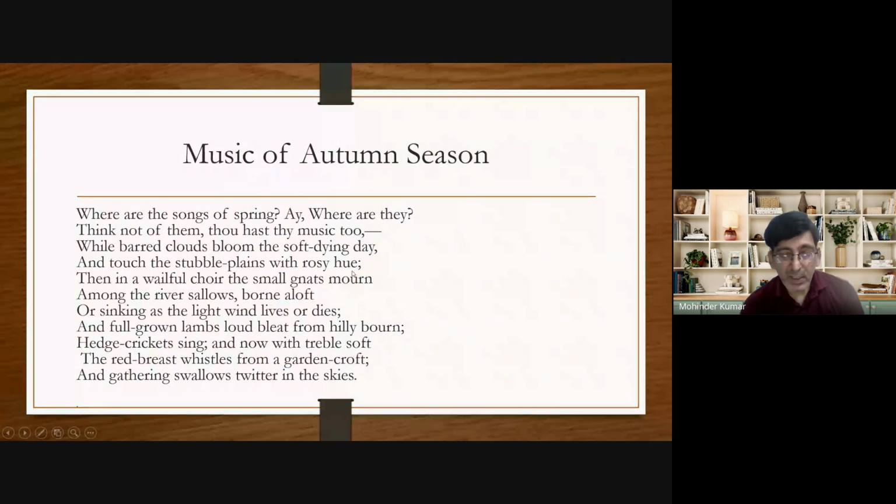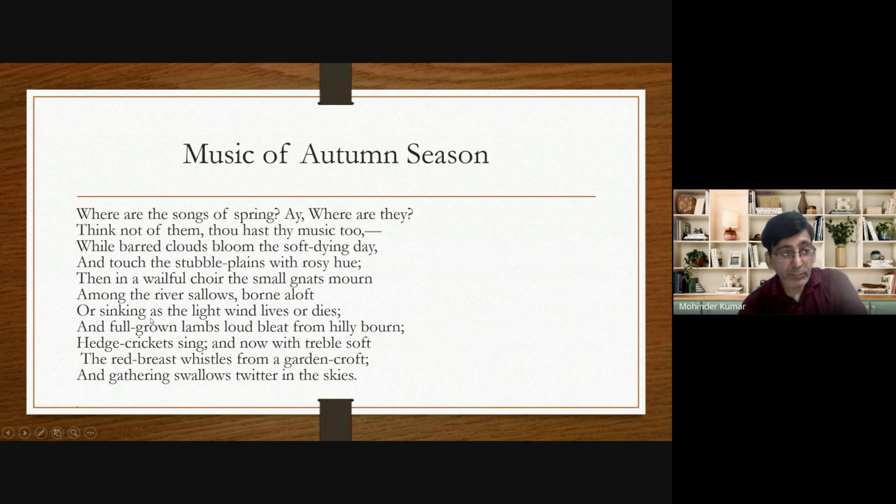So, what does he mean by all these lines? He talks about the music of the autumn season, that during the autumn season, the music of different animals and birds can be heard. The music of the gnats can be heard, which produce sad music near the river.